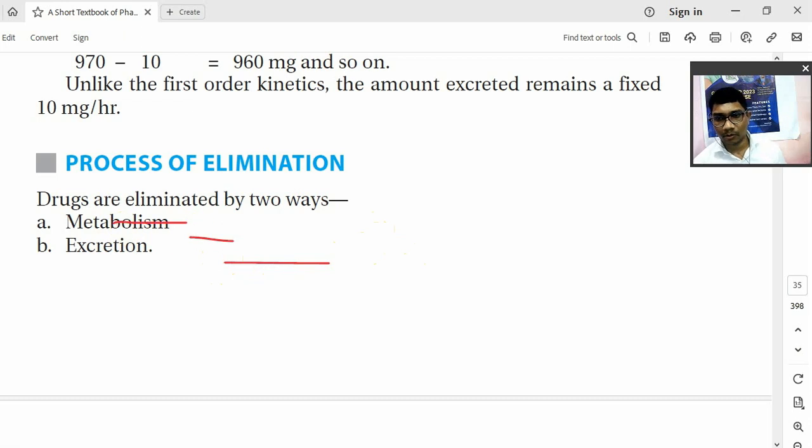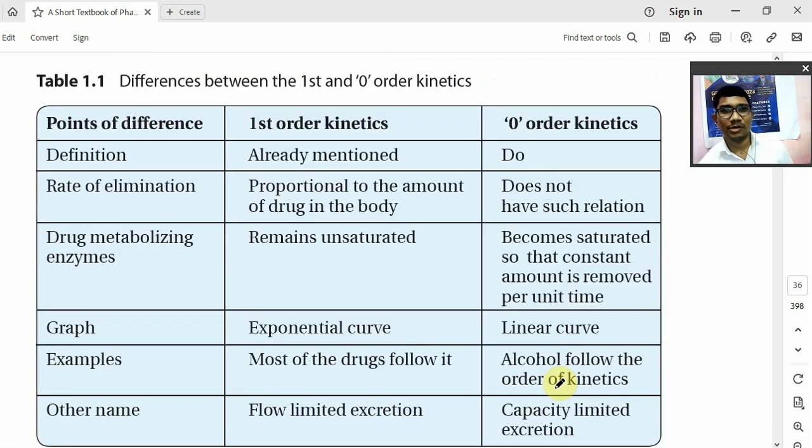Remember, the difference between first order and zero order kinetics. The definition, you know that. In first order, a constant percentage of drug is removed, which is proportional to the plasma concentration, and in zero order, a constant amount of drug is removed, which is independent of the plasma concentration.